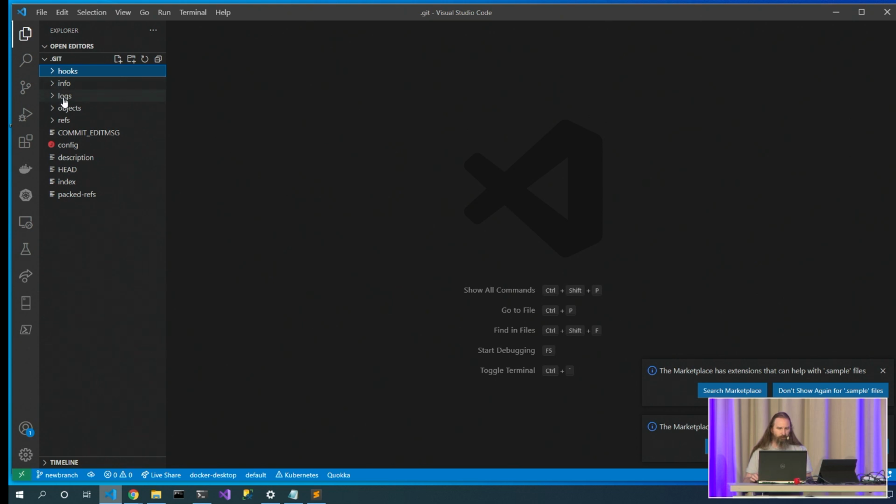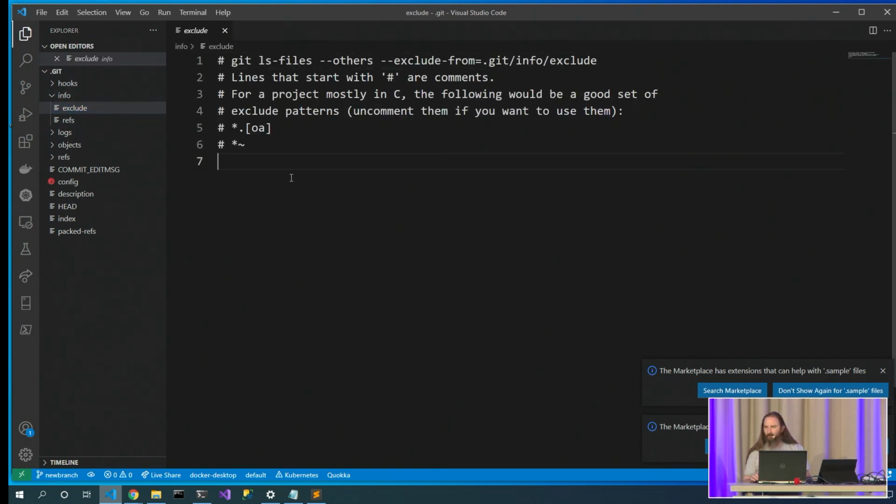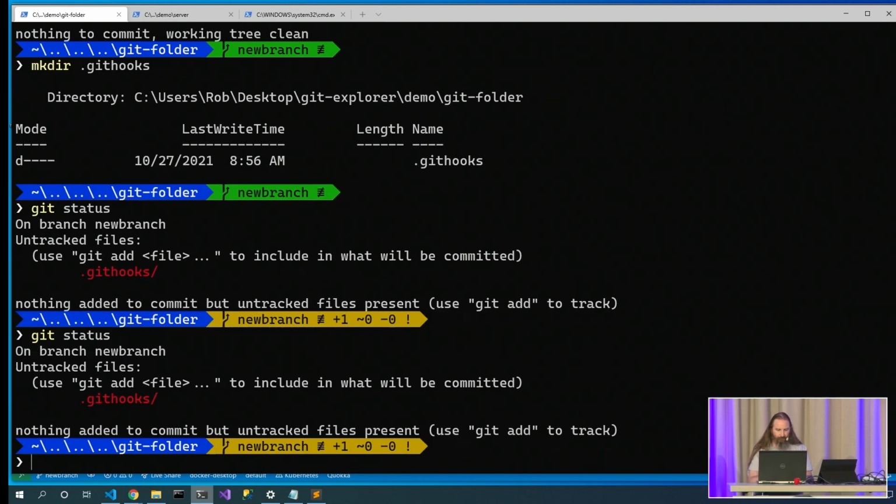So we looked into hooks, we looked into logs, objects, refs. Info is kind of fun. Here's an exclude file. Now I could choose to exclude bin, obj, node_modules, package-lock.json. This is a .gitignore file. Now that's cool. We can definitely put our gitignore file content in here, but git status, that is also inside the .git folder in a place where we can't commit it.